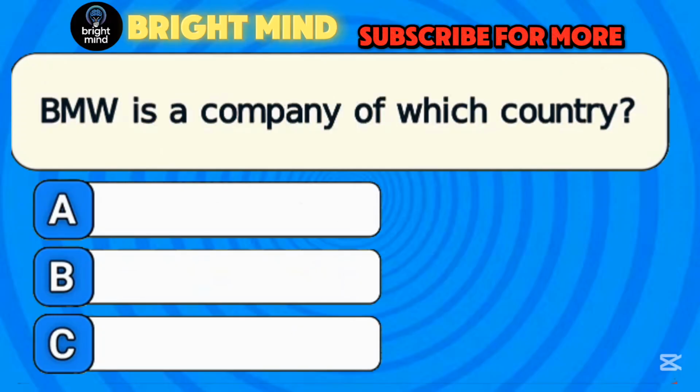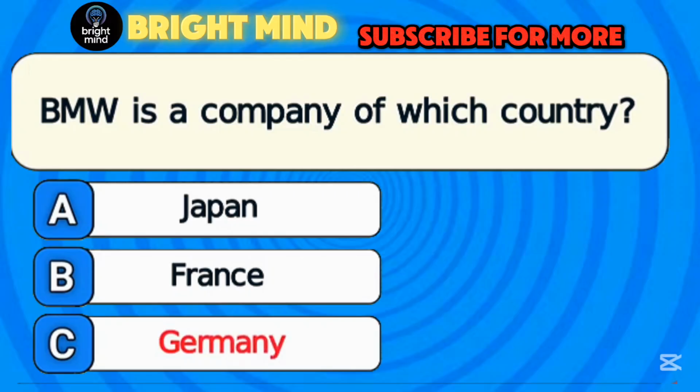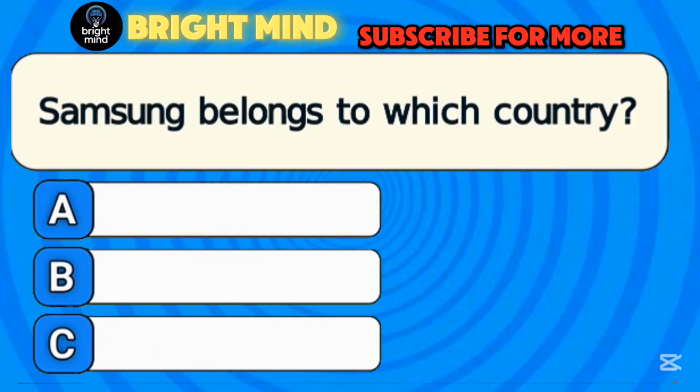BMW is a company of which country? Answer C. Germany. Samsung belongs to which country?